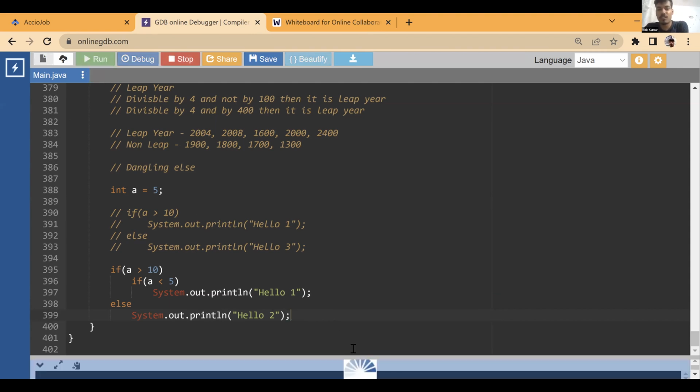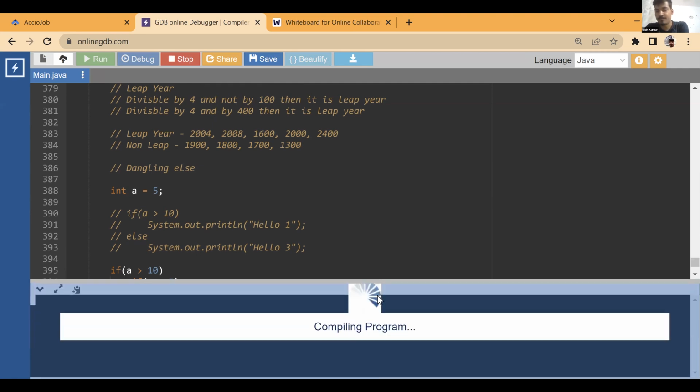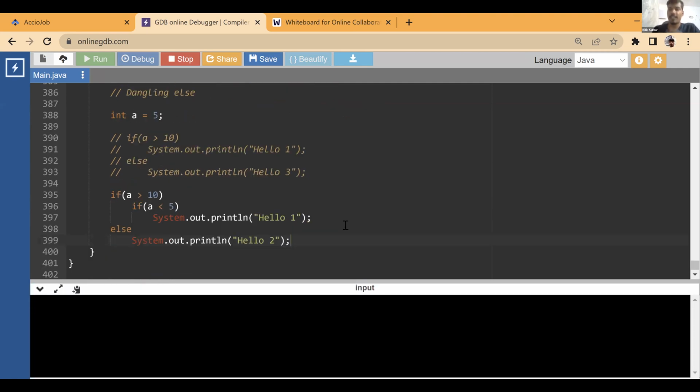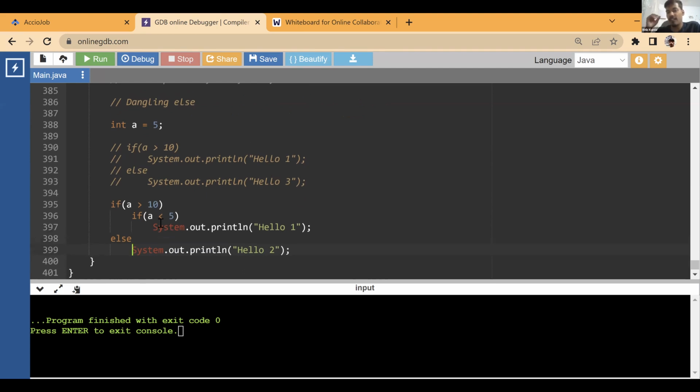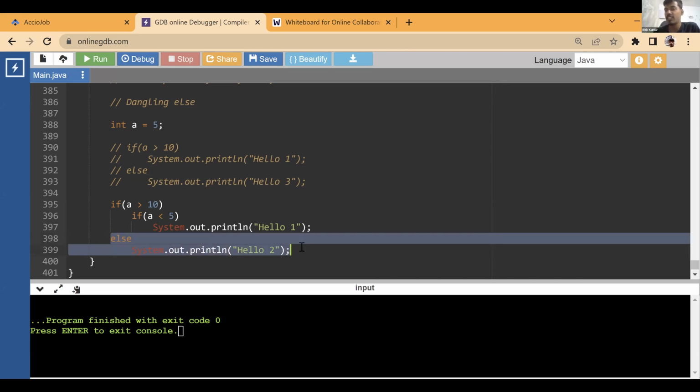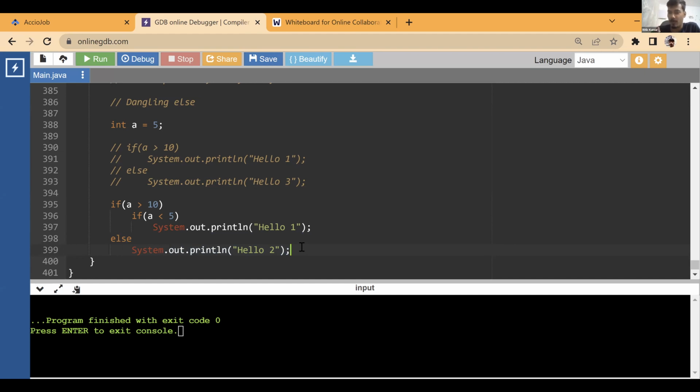Actually, this code is not going to give any output. Why is there no output? We have an else part, it should print hello two. But this is known as the dangling else case. Whenever you don't have brackets and you have multiple nested ifs, the else always associates with the nearest if. Else is always a part of its nearest if. So what is the nearest if to this else? The nearest if to this else is this inner if.